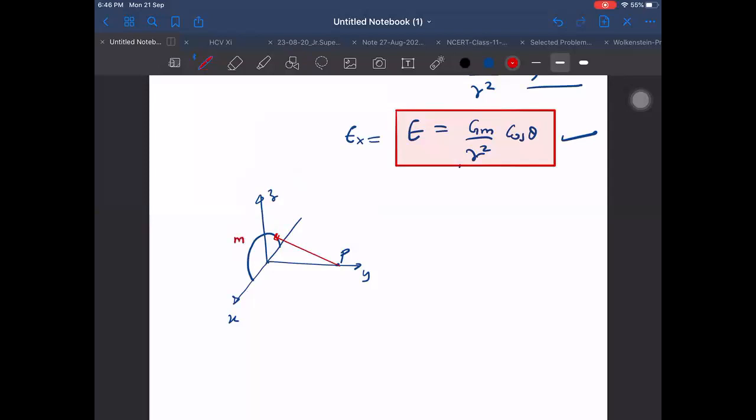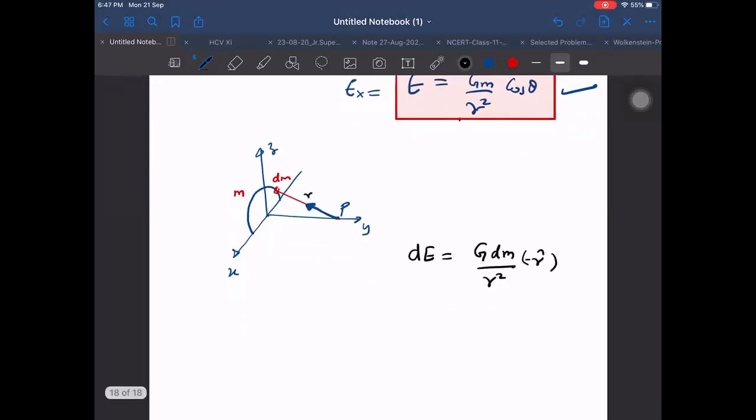Mass is m for this. I am taking a dm element, and it will create a field in this direction. Here also cos theta and r are common. What is the formula for field? The formula for field in vector form will be dE equal to, as we know, G into dm by r squared, into along this direction, along minus r cap direction. Minus r cap, or I may call it r cap, depends.